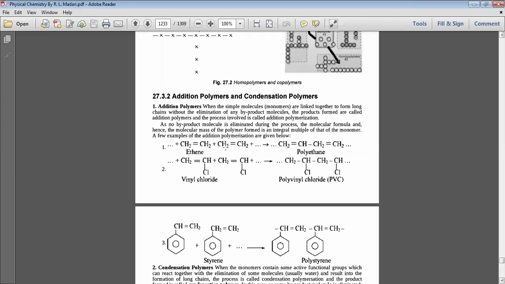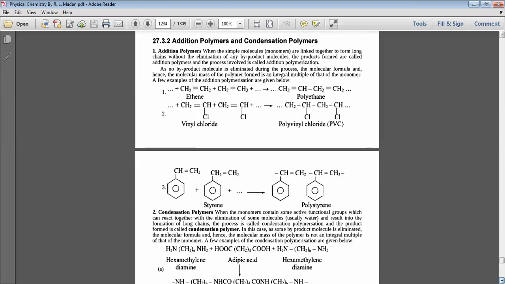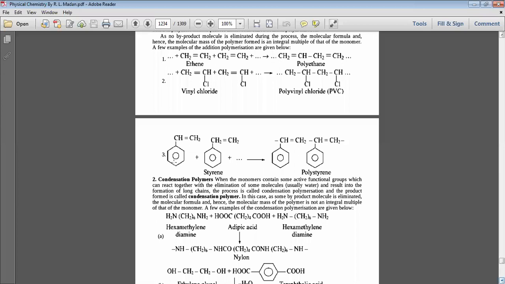A few examples of addition polymerization are given below. Ethylene to polythene; vinyl chloride to polyvinyl chloride, that is PVC. Third example, styrene to polystyrene. Here, this is styrene combining with several styrene units to form polystyrene.